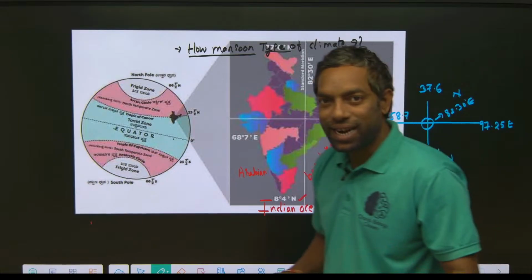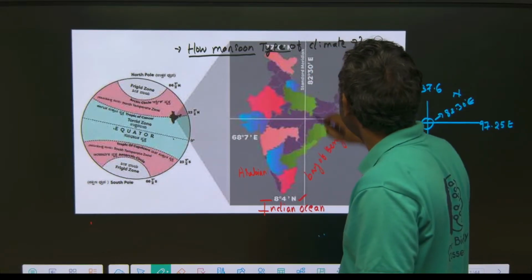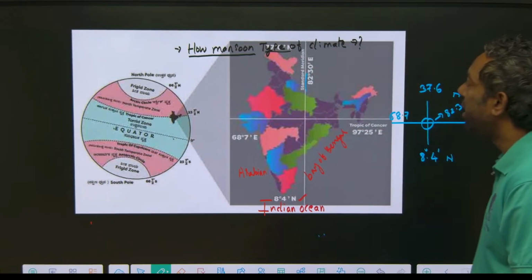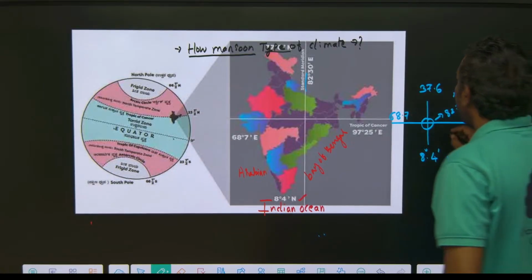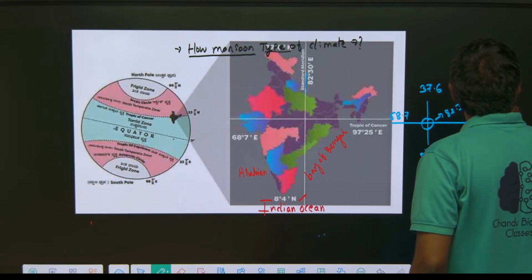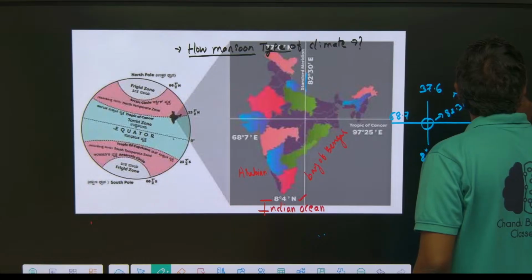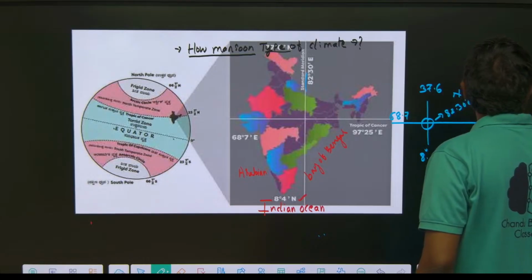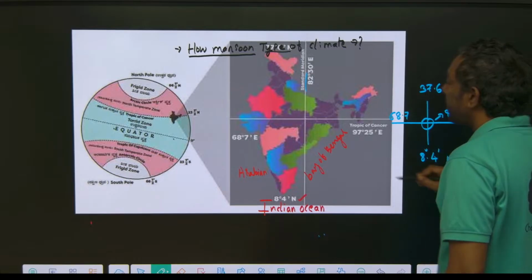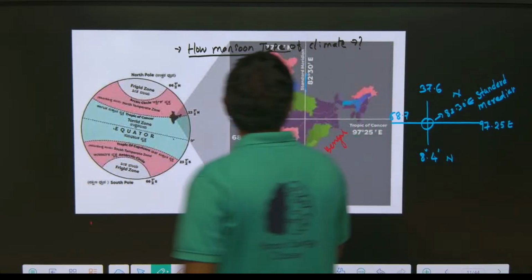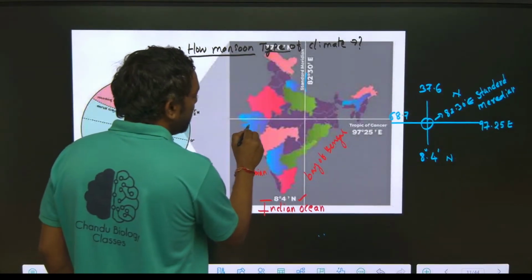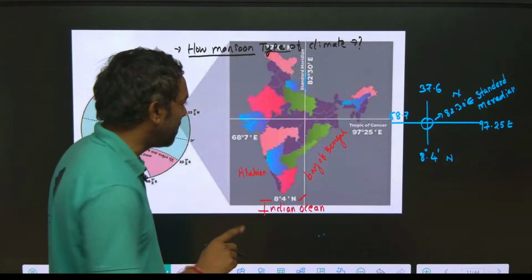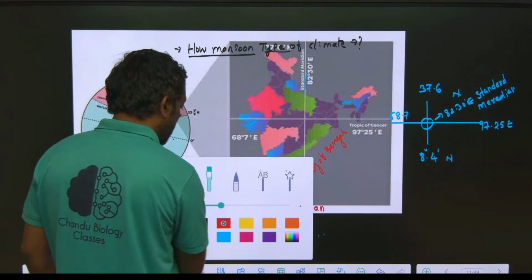How many states fall under this standard meridian? Gujarat, they did ask in a previous year exam, guys.